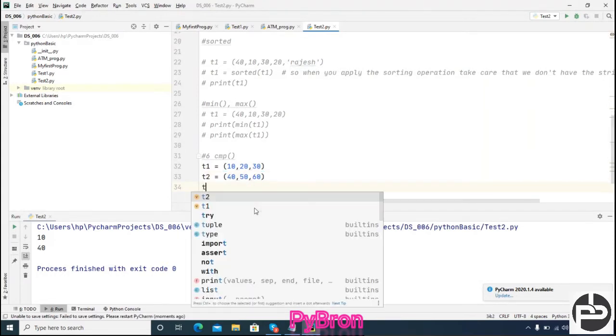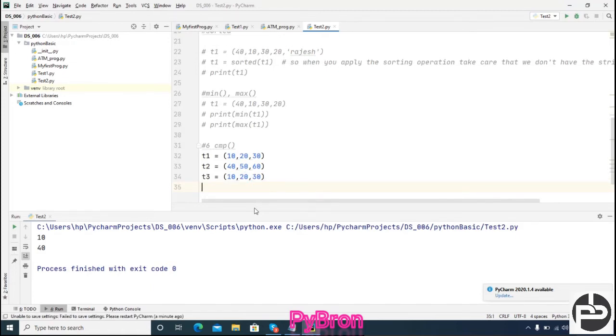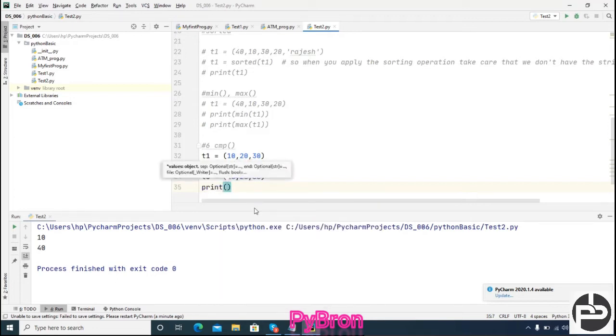Okay, and t3 is 20, 30, and 20, and t1 is 10, 20, 30. Okay, and let's suppose I'm using the compare function, what is going to happen? Try to see, all these elementary concepts are there. With these elementary concepts we have to make our project. Okay, so that's what I'm going to show, all those functions.